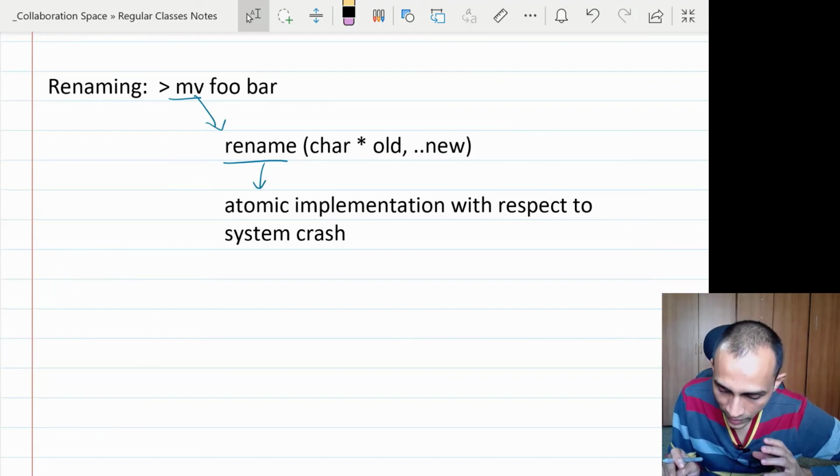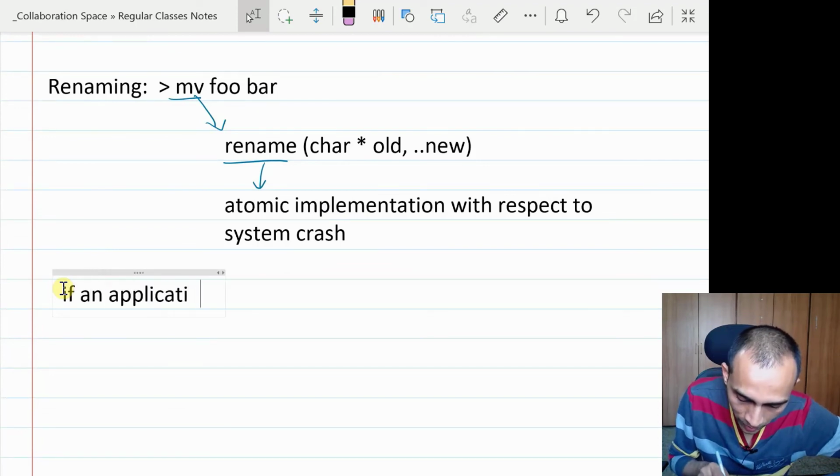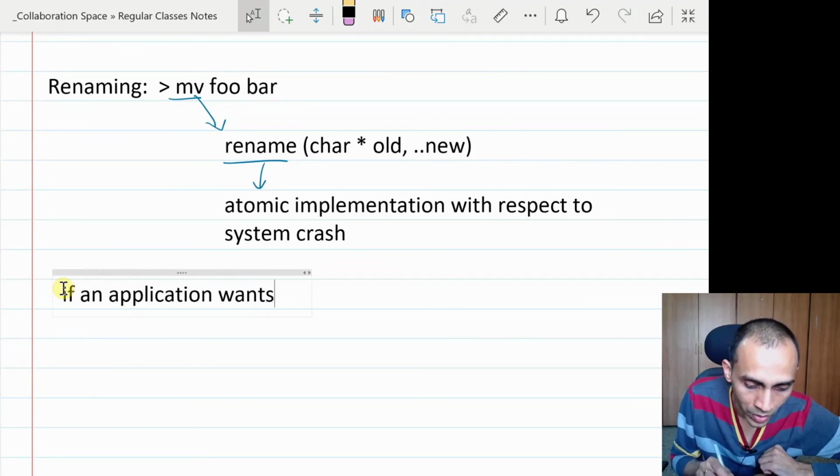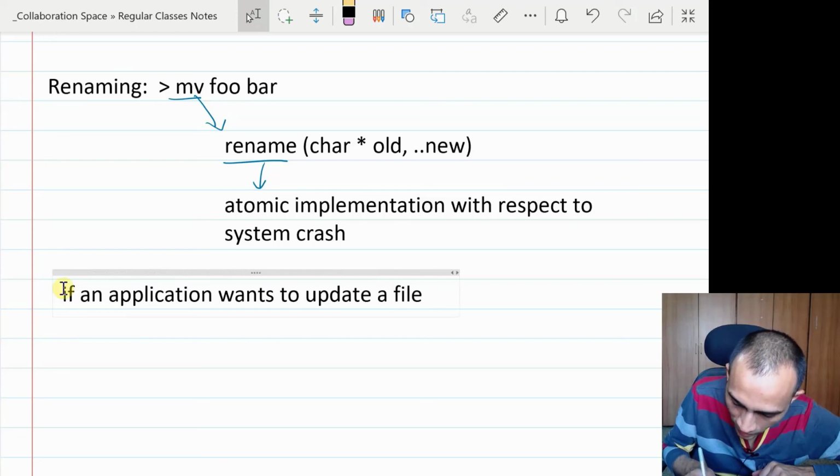So this rename system call can then be used if an application wants to update a file, let us say a txt file, atomically.